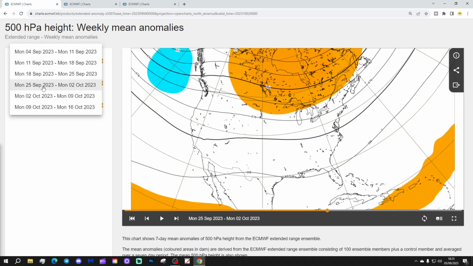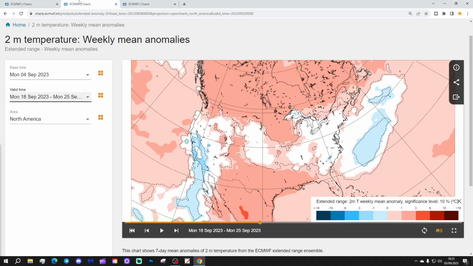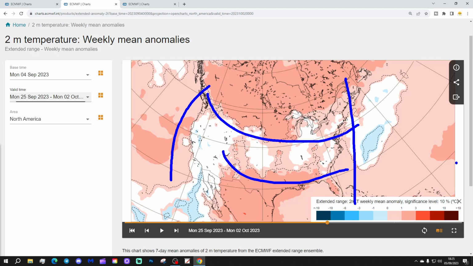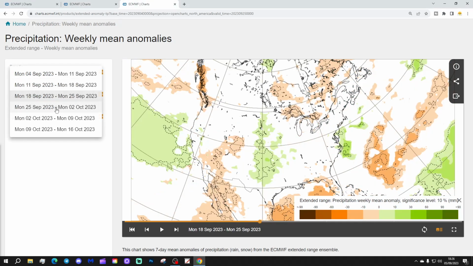Week 4 will be the 25th September to 2nd of October, still with that ridge sitting across much of Canada and into the north of America. There is a trough of low pressure out towards the far northwest as well. As far as the temperature for week 4 is concerned, average to above in many areas from the west coast right the way to the east coast. Again, the southern but also northern states are looking quite warm. Perhaps a little bit on the cooler side towards the far west and southwest.